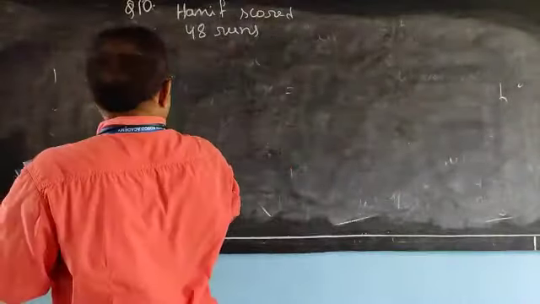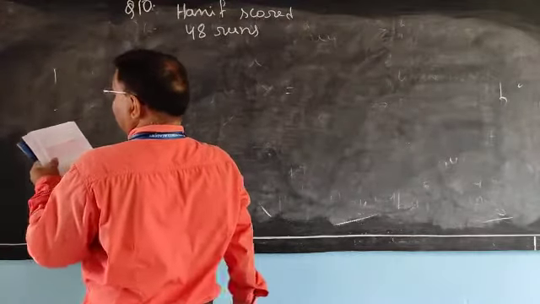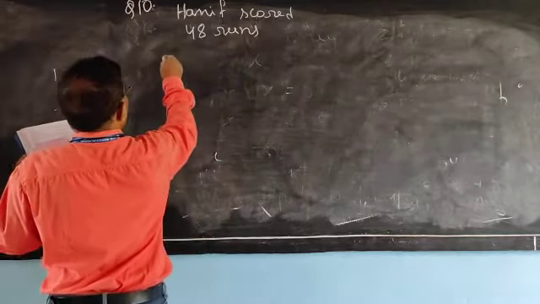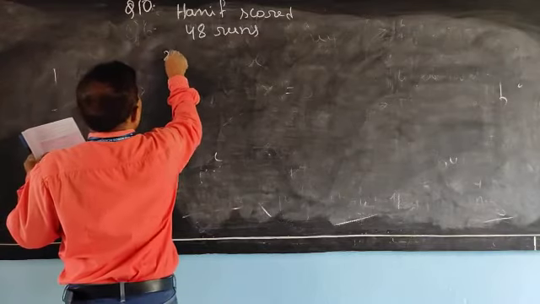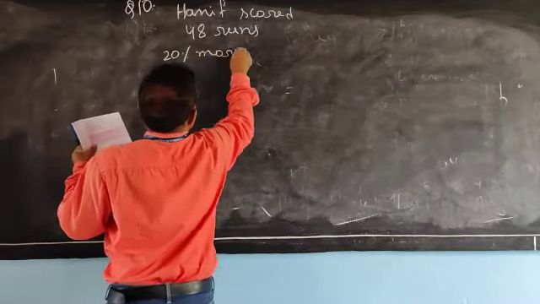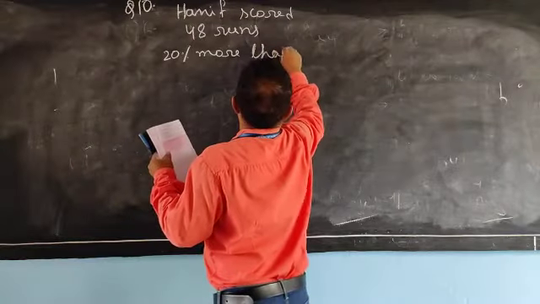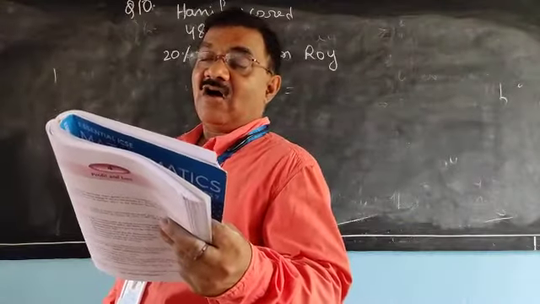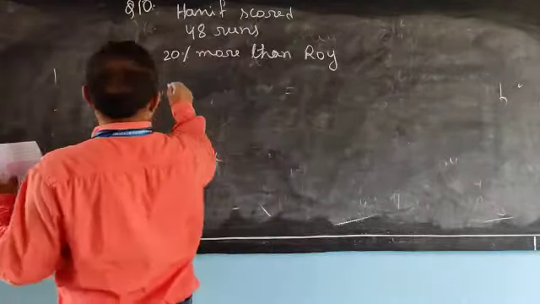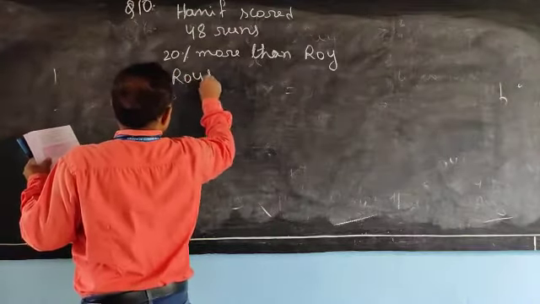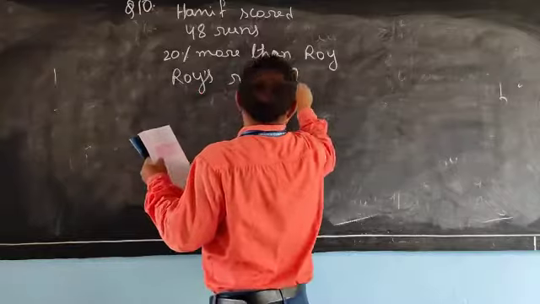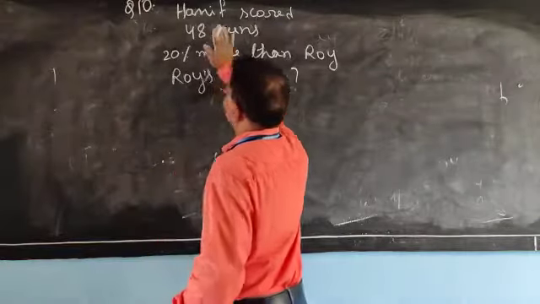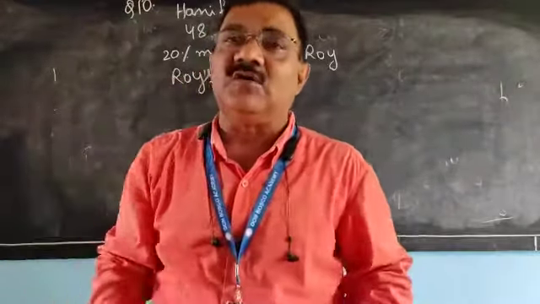This 48 runs is 20% more than Roy's. Now here is the question: how many runs did Roy score? Means Roy's run is equal to what? Try to understand the concept. Hanif scored 48 runs and it is 20% more than Roy's.